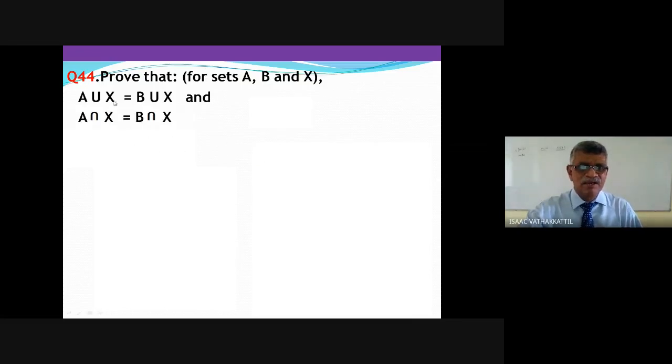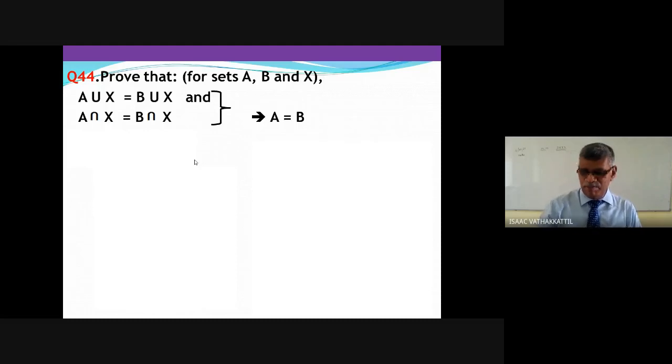Remember, for the three sets A, B, and C. If I say A union X equals B union X, it doesn't mean A is equal to B. We can easily bring out examples. Or A intersection X equals B intersection X doesn't mean A equals B. We can easily bring examples. I will ask also later. But if A union X equals B union X as well as A intersection X equals B intersection X, then you have to prove that A is equal to B.